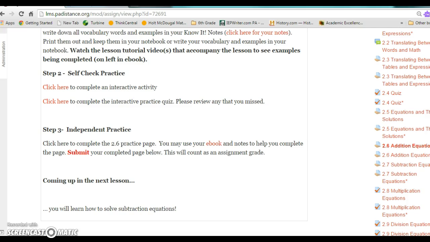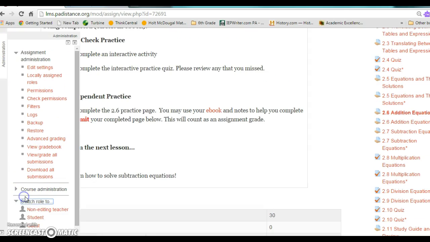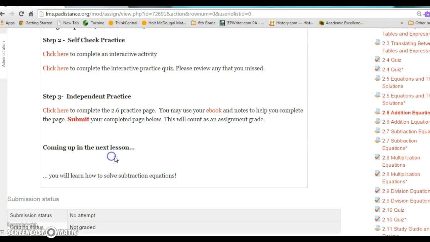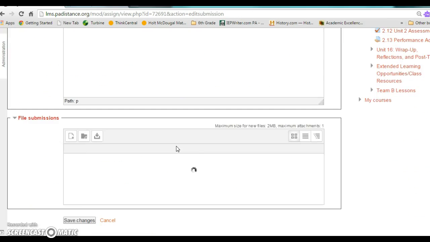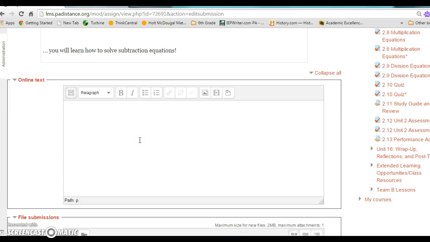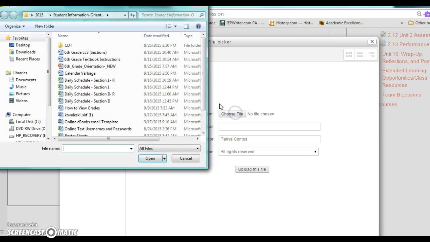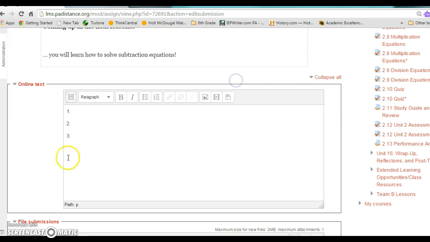It's actually quite simple. What you will do is, when you log in to your lesson, you will see this Add Submission button. When you click that Add Submission button and you scroll down, you're going to see this online text box. You can type your answers directly to me here. Please make sure that they're numbered. Or if you choose to print it out, you can actually upload a file here. So you can browse your computer if you have it scanned and saved somewhere. Most students choose to just type their answers into this online text box.